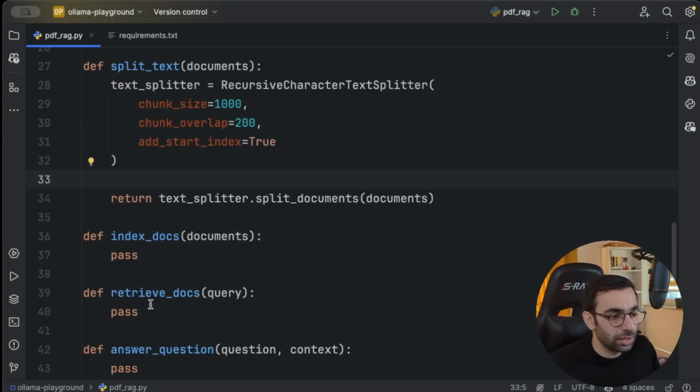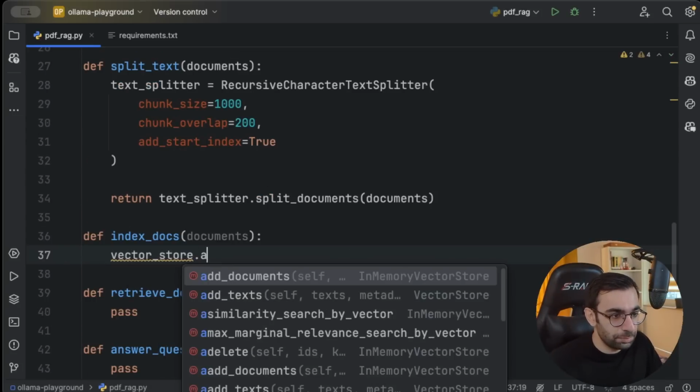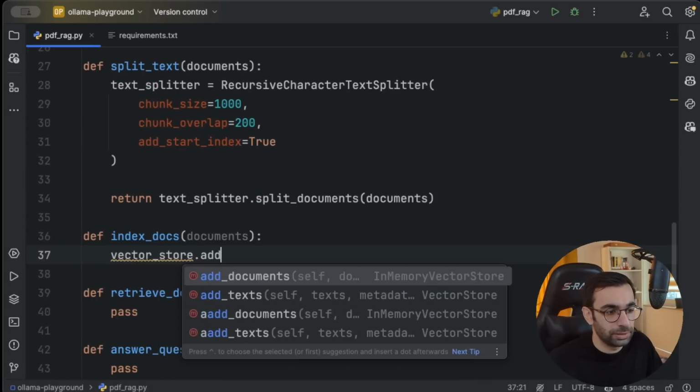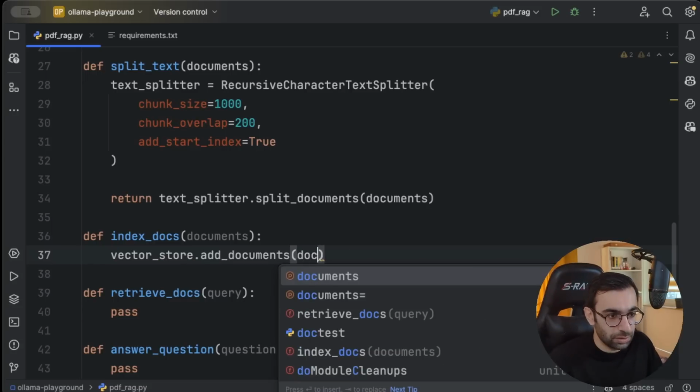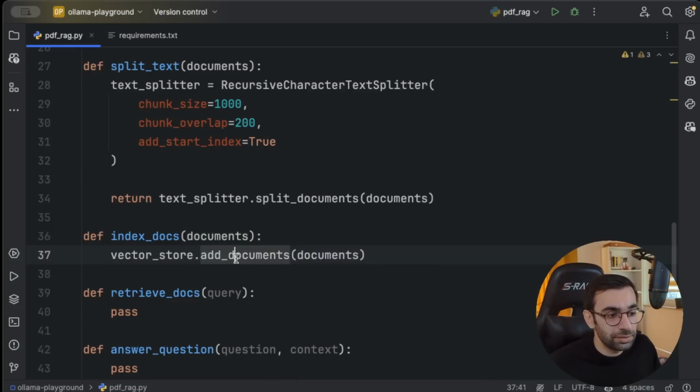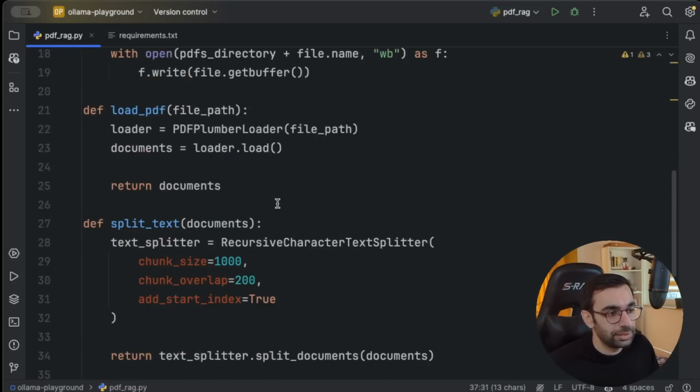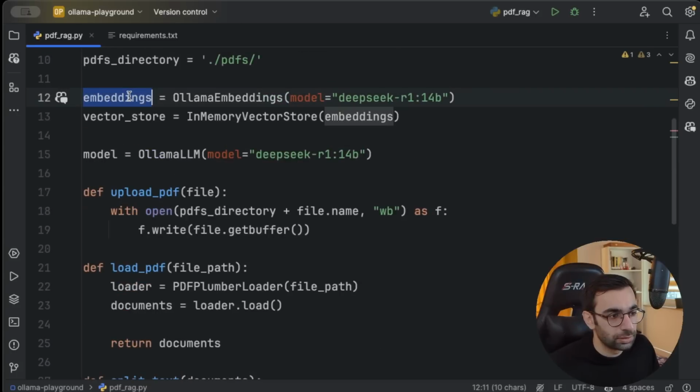For indexing documents, I can use our vector store and the method called add documents, and then pass all these docs. What this method will do is use this embedding to move all these documents to vector space, and then it will also store them itself.